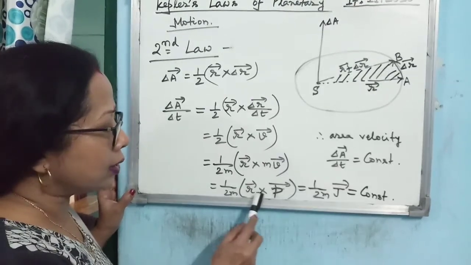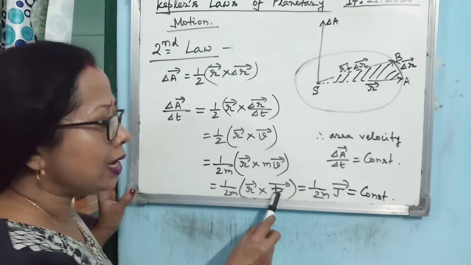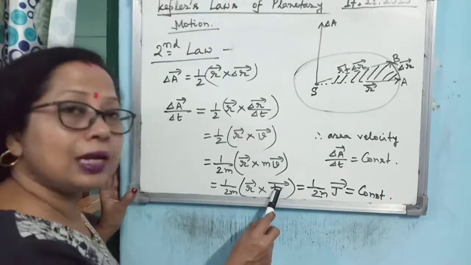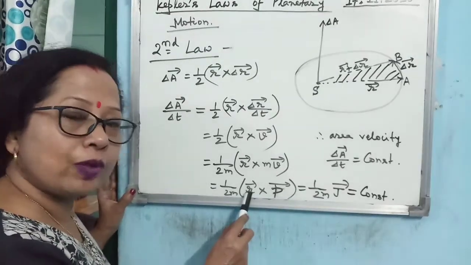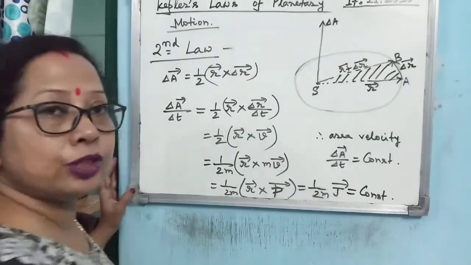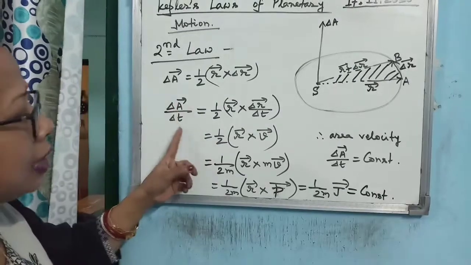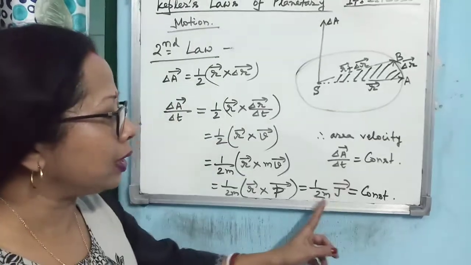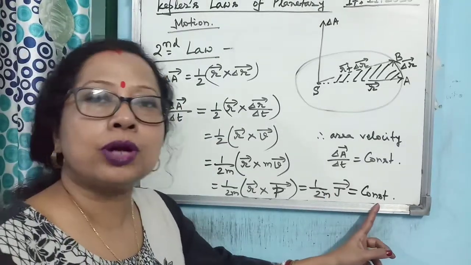Again you see, you know that r cross p is nothing but, p is the linear momentum and r is the position vector. So r cross p is nothing but the angular momentum J. So what you are getting: areal velocity is angular momentum divided by 2m, equal to constant.